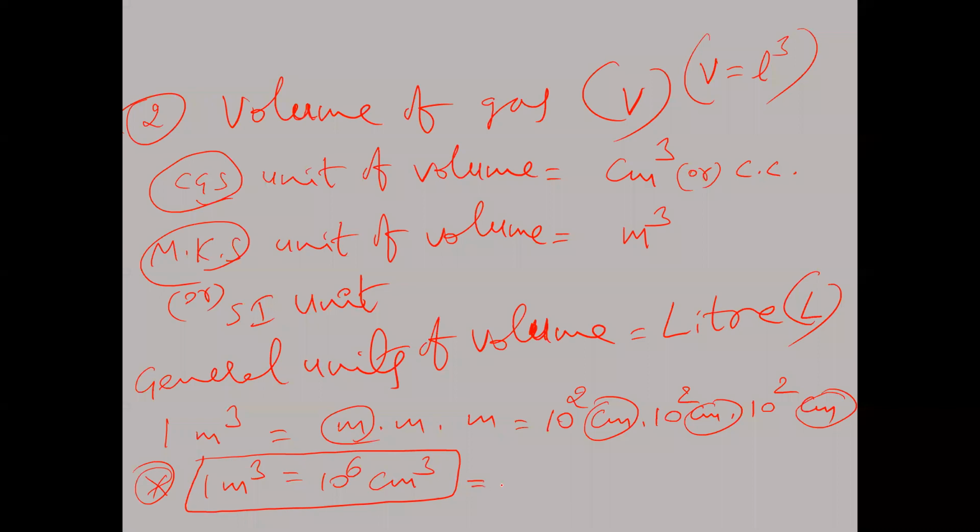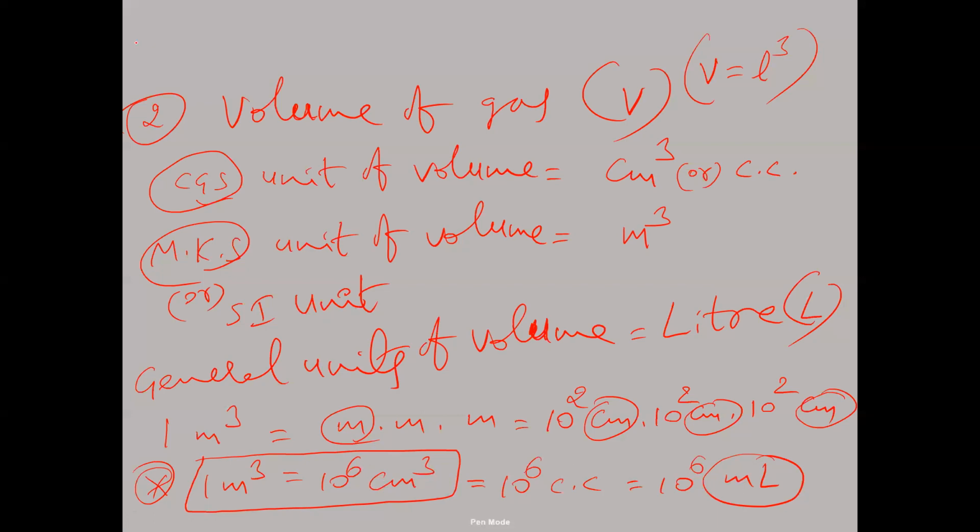10 power 6 centimeter cube means 10 power 6 cc, which equals 10 power 6 ml, milliliter. Remember, 1 centimeter cube is equal to 1 ml. Therefore, 10 power 6 centimeter cube is equal to 10 power 6 ml.